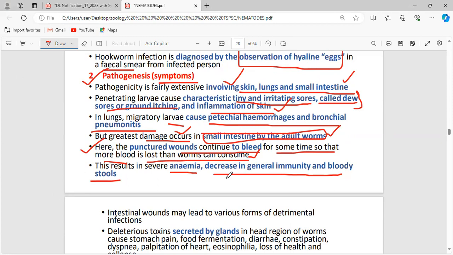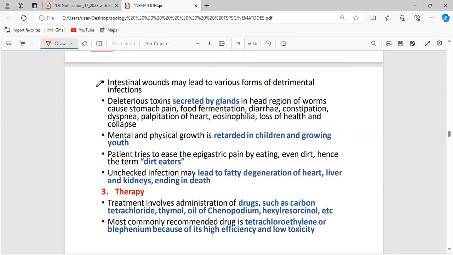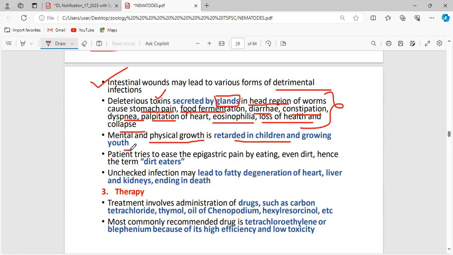Okay, the stools with the blood. Now, this intestinal wound causes many detrimental infections. And the toxins are secreted by the glands present in the head region of the worms. This causes stomach pain, food fermentation, diarrhea, constipation, dyspnea, palpitation of the heart, eosinophilia, loss of health and collapse. These are all the side effects. Main symptoms include mental and physical growth being retarded in children and growing youth.